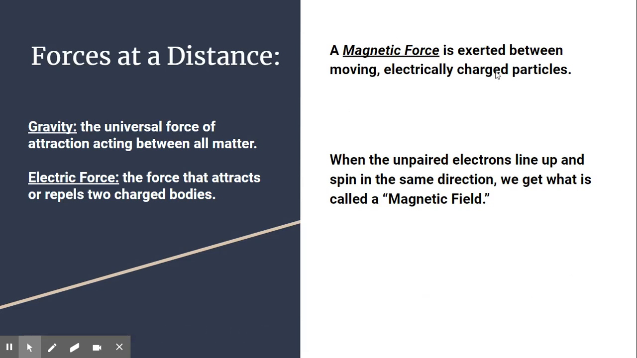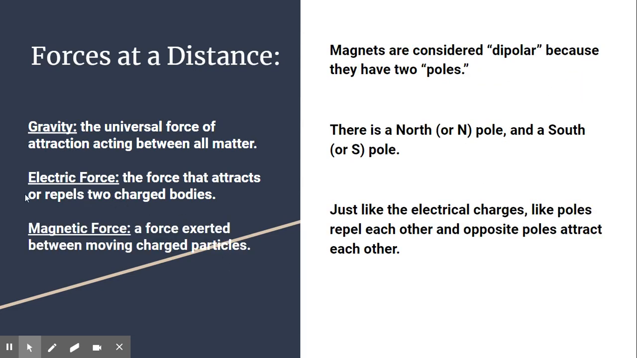That magnetic force is created between moving electrically charged particles. That force that extends between moving charged particles. That movement creates what we call poles, and magnets have two, so we call it dipolar. One is the north, abbreviated with an N, and one is considered the south, abbreviated with an S. We use these terms because we notice that the Earth has a magnetic field that is at the north pole of our Earth and at the south pole of the Earth. And just like those electrical charges, like poles repel each other and opposite poles attract each other.